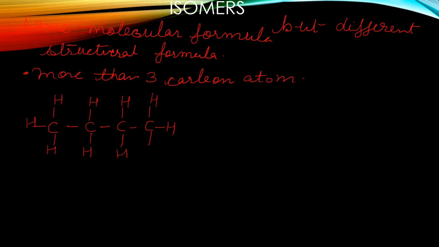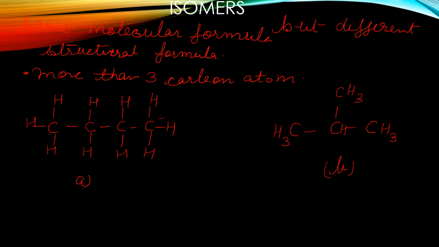This is one structure and this one is the other structure. This is structure A and this is structure B. If we see the molecular formula in both structures, it will be the same. See here, this is 1, this is 2 carbon, 3 carbon, and this is 4 carbon.